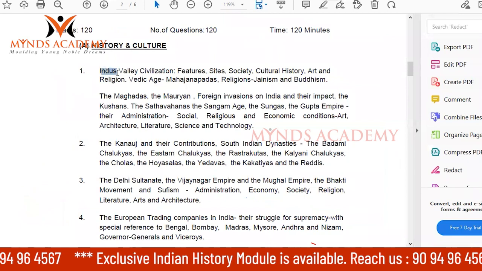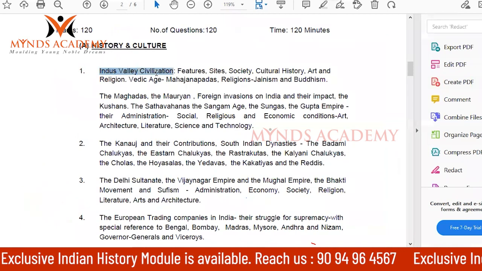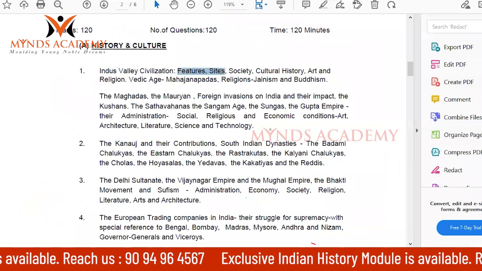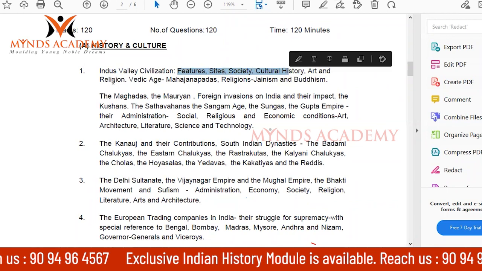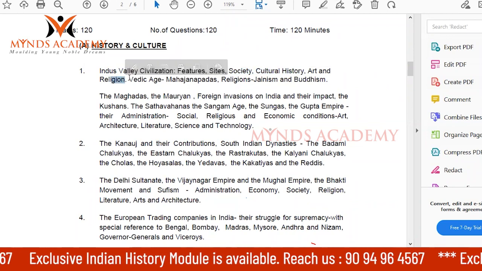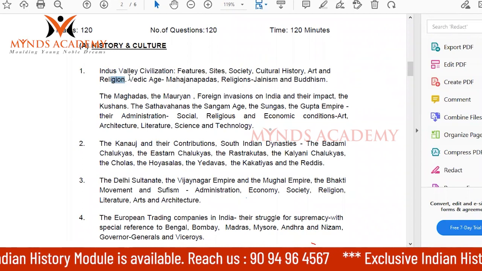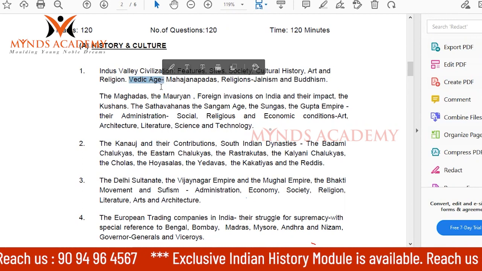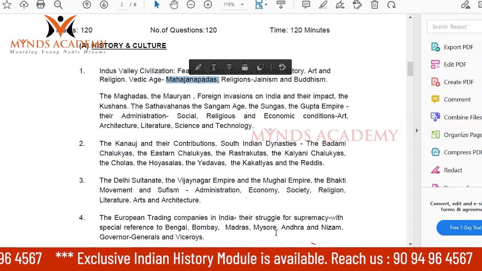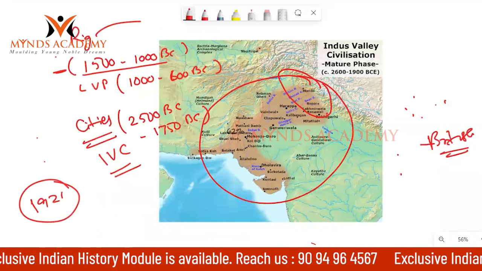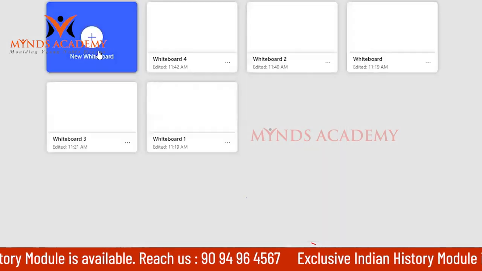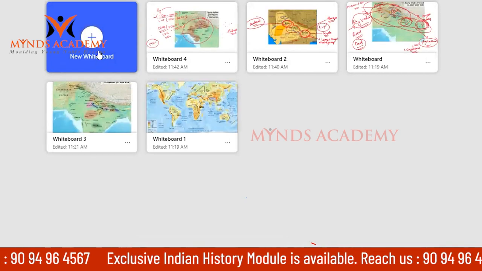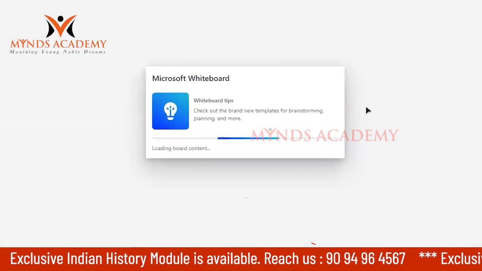Now, this is the syllabus part that begins with, our history begins with the Indus Valley civilization. As part of this syllabus, we need to study the features, sites, society, cultural history, art, and religion. So we have to study the contribution of Indus Valley people, and after Indus Valley the Vedic people came, and after later Vedic, the Mahajanapadas. So students, is it clear? Now you have to connect this history in a sequential manner. Only if you understand the logic one by one does it become easy to understand history.